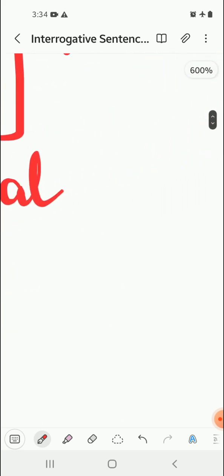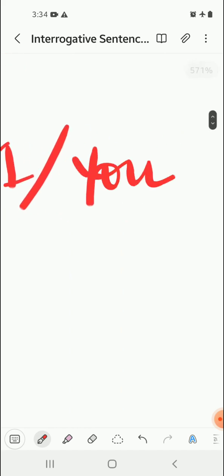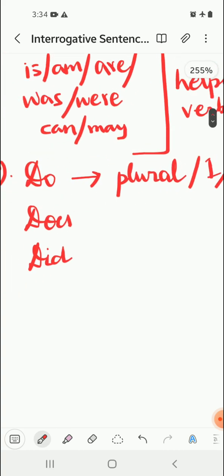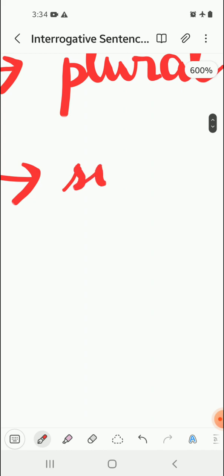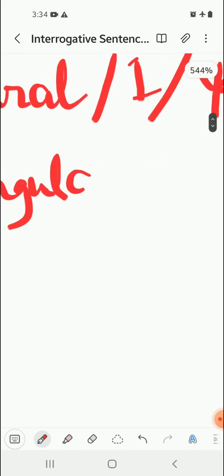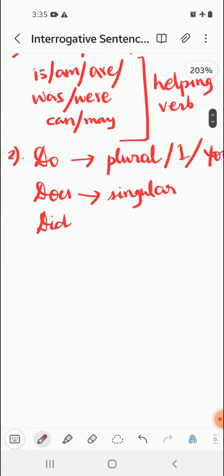I do not like to eat chocolate. So for I it is used. You do not like to eat chocolate. For you also do is used. And does is used for all singular sentences. He does not like to eat chocolate. She does not like to eat chocolate. So these are all singular. For singular form, does is used.